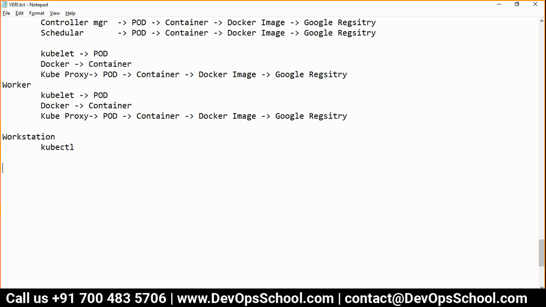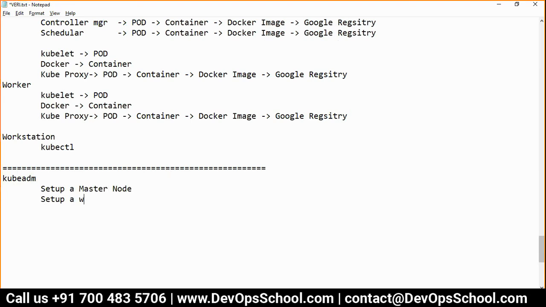So guys, there's one utility which is given, called KubeADM. KubeADM is for many things: set up a master node, set up a worker node, backup, admin activities, security. Many things can be done through KubeADM.